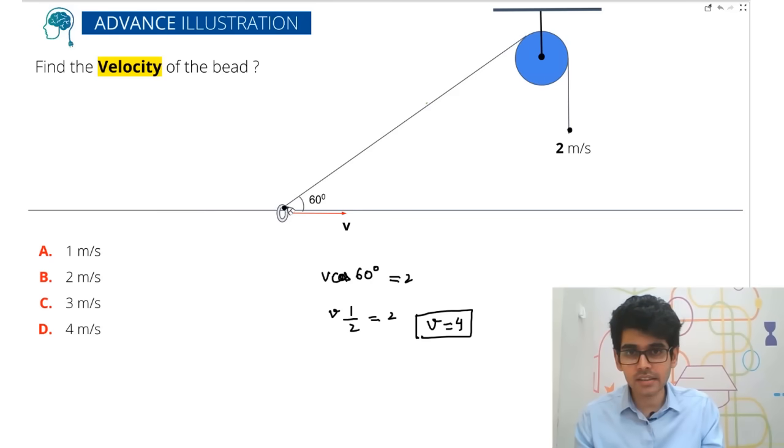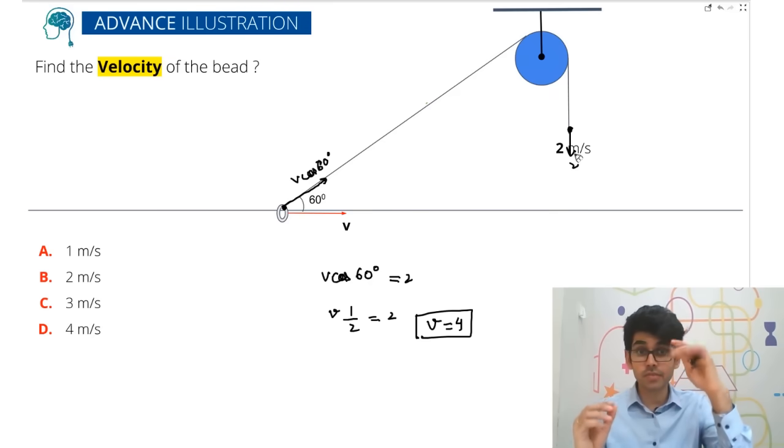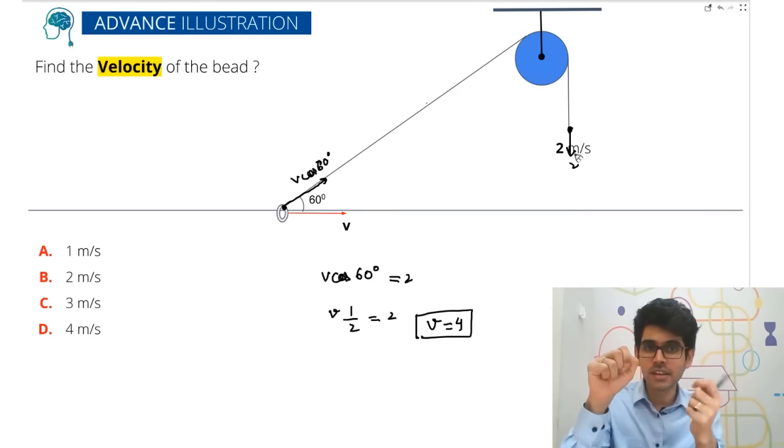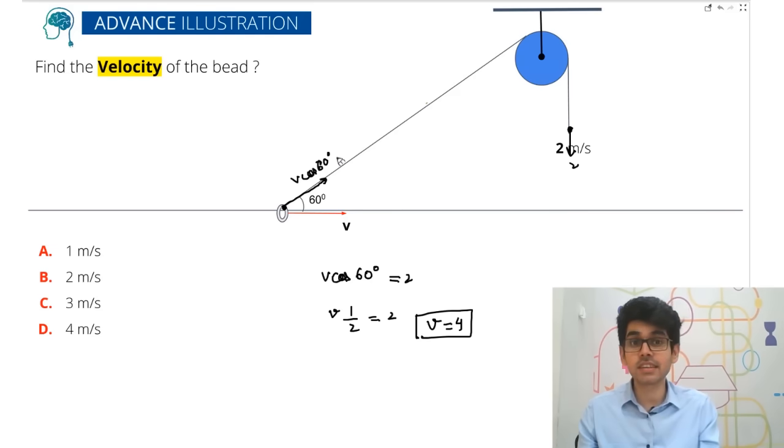Along the length, the velocity will be v cos 60 degrees, and here the velocity at this end will be 2. So the length of the string is increasing by 2 meters per second here and decreasing by v cos 60 there. So this is increase, this is decrease. Increase should be equal to decrease. So this is another way of equating these two.